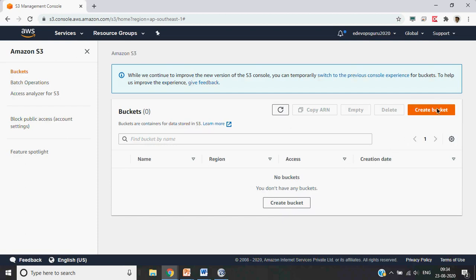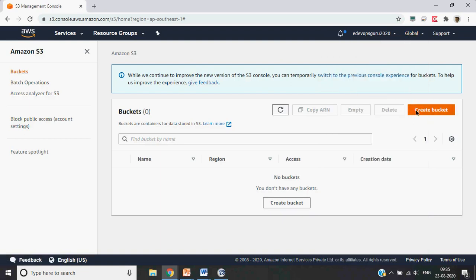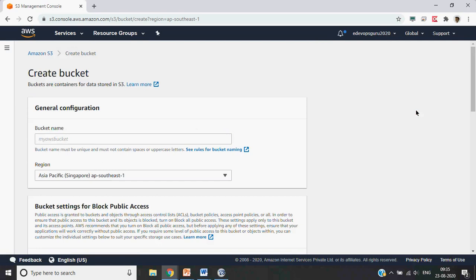So let's try to create a bucket. One more important thing before we move: you will notice S3 has a global region. That's why if you name it, that name has to be unique. S3 is one of the very few global services which are available in AWS. IAM is one, S3 is second. So let's create a bucket.